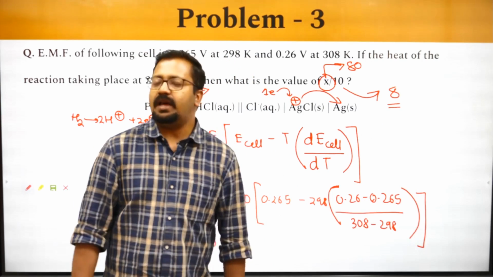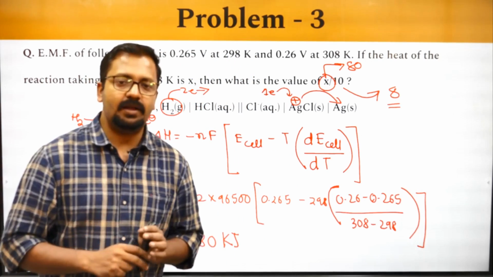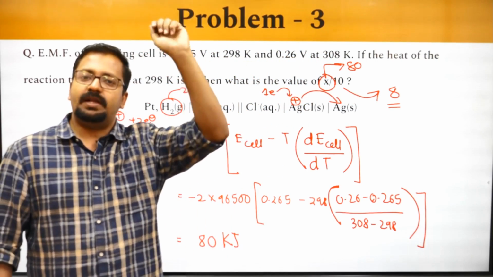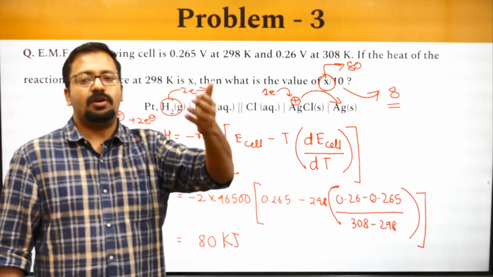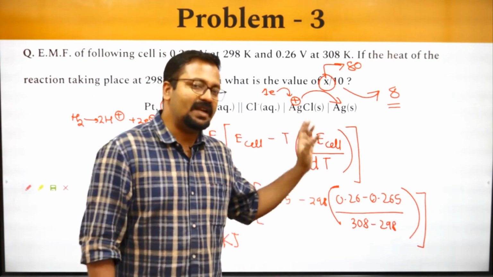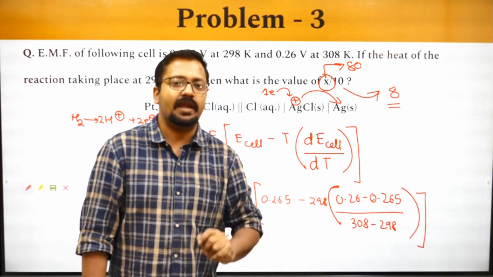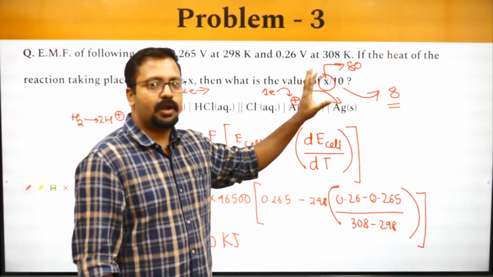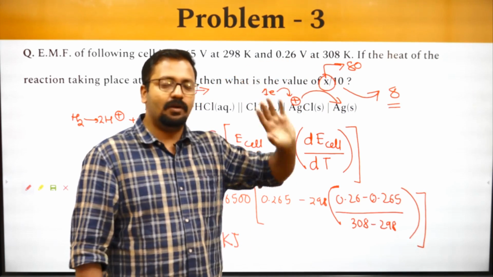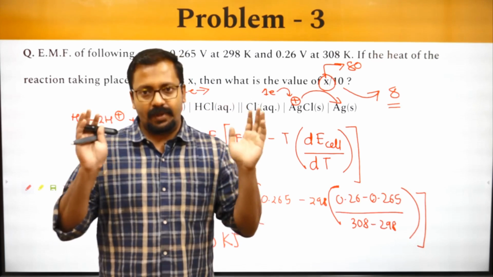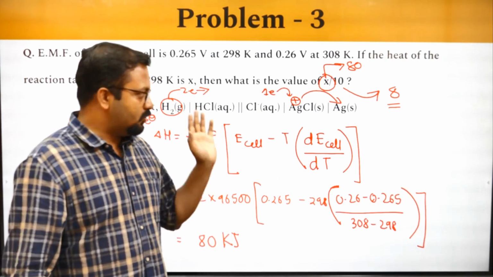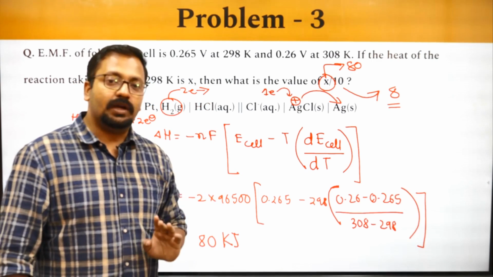If delta H comes in, the magnitude is, so we are only bothered with the magnitude. Sign only tells us whether the process is exothermic or endothermic. If you are getting a negative sign, don't worry about it, because in an integer type question you cannot incorporate a negative sign. You can only incorporate the magnitude of it. So only focus on the magnitude. Do not worry about the sign. Okay, so with this we move on to the next question.